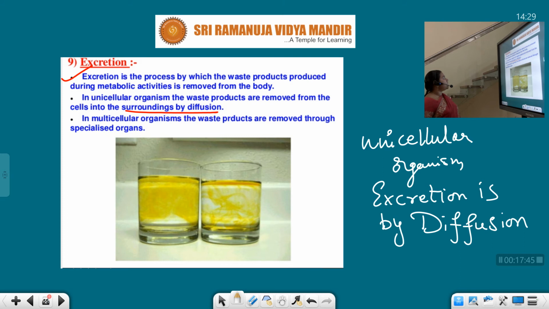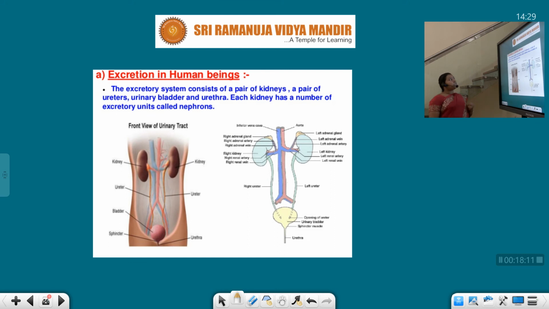Next, in multicellular organisms, waste products are removed through specialized organs. We are multicellular organisms. We have separate systems for every life process. In the same way, let's discuss the human excretory system now. We have an excellent excretory system in our body. Excretion in human beings.